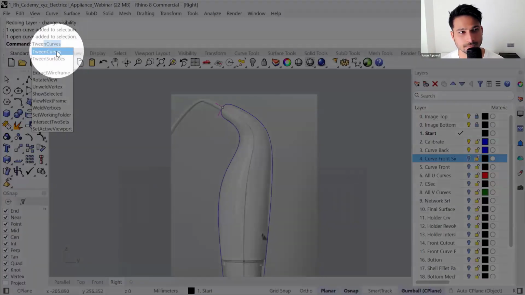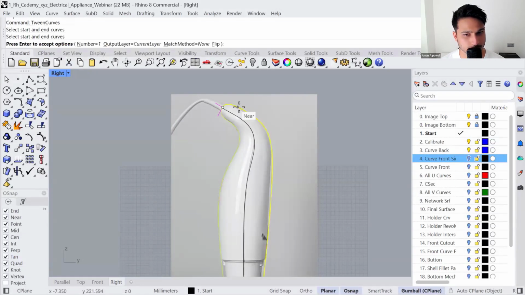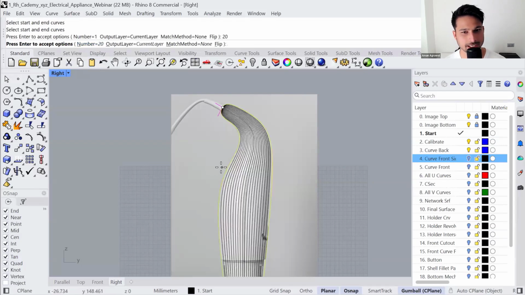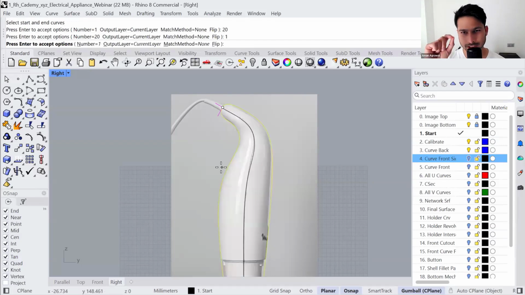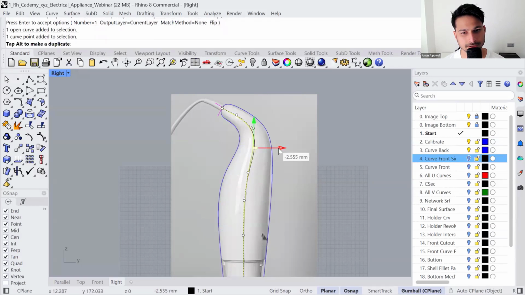curves, which will create a curve in between of these 2 curves. You can change the number of output. You might have 10, 15, whatever. You can change the output to 1, and it's going to give you a curve exactly in the center. Now you can use this as a base, and then you can fine tune it just like other curves.